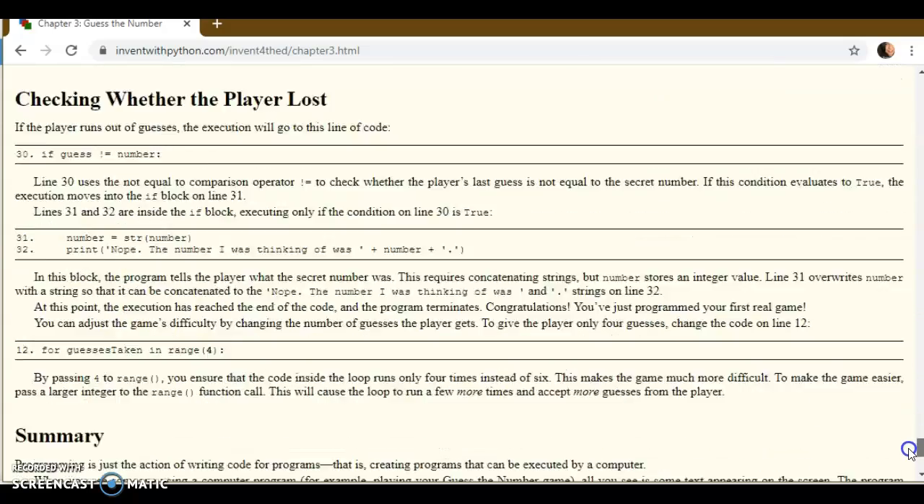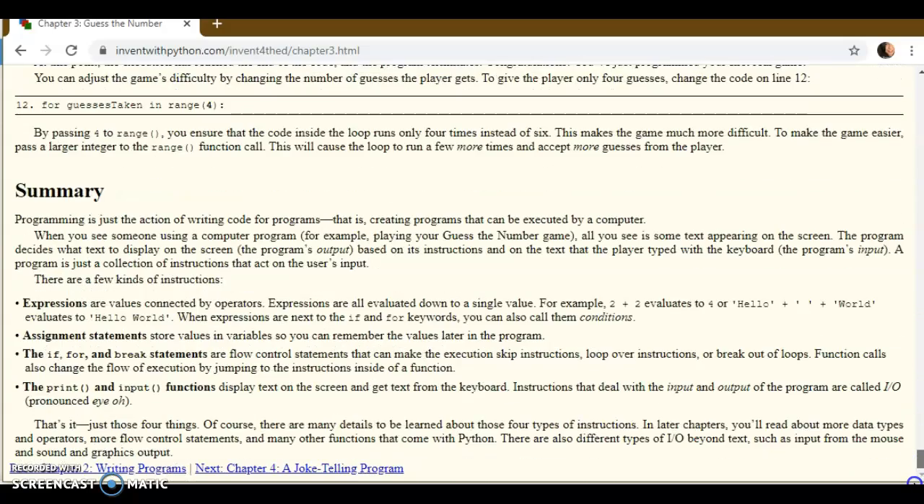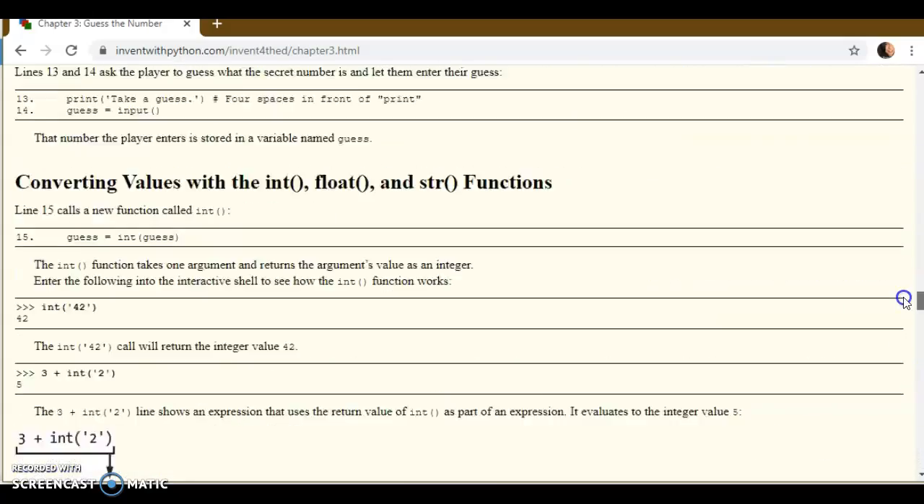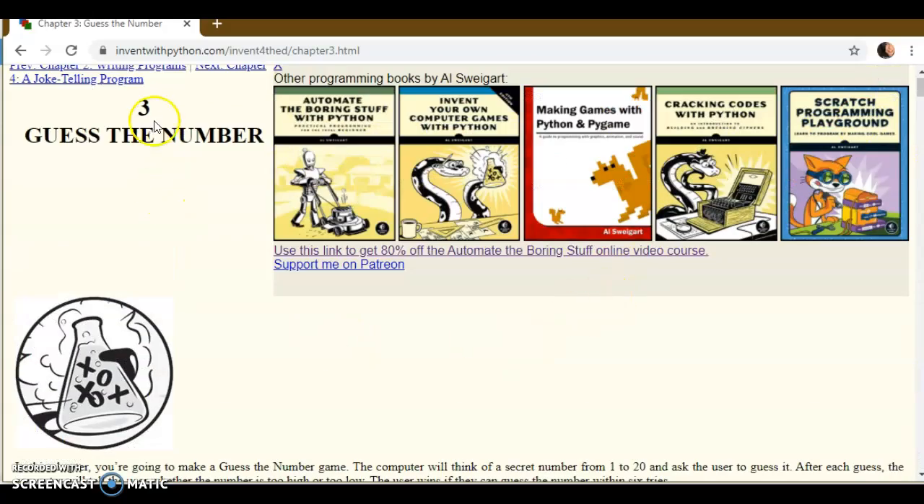So that's a lot of stuff in here, and it's a lot to learn and go through. And so that will take you through chapter 3, guess the number. Have fun.